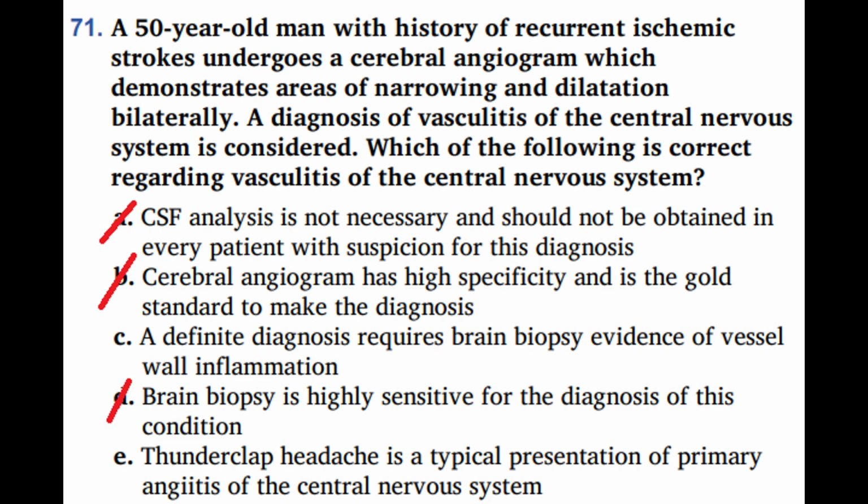Option E says thunderclap headache is a typical presentation of primary angiitis of the central nervous system, and that is wrong. Thunderclap headache, like we said, is rare in primary angiitis of the central nervous system, but is typical of reversible cerebral vasoconstriction syndrome. Primary angiitis of the CNS usually presents with chronic insidious headache. So, our answer, like we've said twice now, is C. A definite diagnosis requires brain biopsy evidence of vessel wall inflammation. Next question.